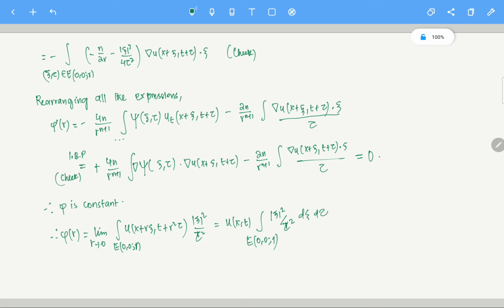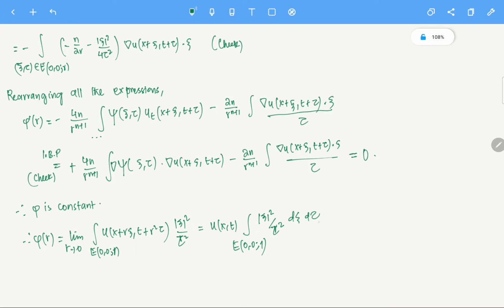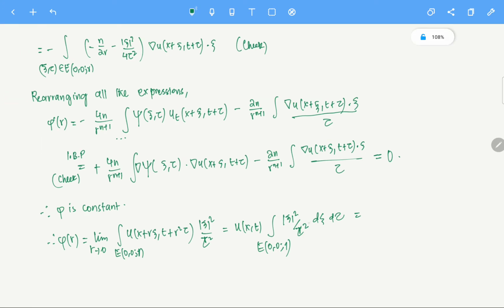I have skipped all that d xi d tau part here, so that is there. Now here it is still not done. And I am going to take a liberty here, and I am going to assume that this particular thing, this mod xi squared by mod tau squared integral, is nothing but 1. This is 4 r power n. Sorry, is this clear? I really feel bad about it, but let's just stick with this.